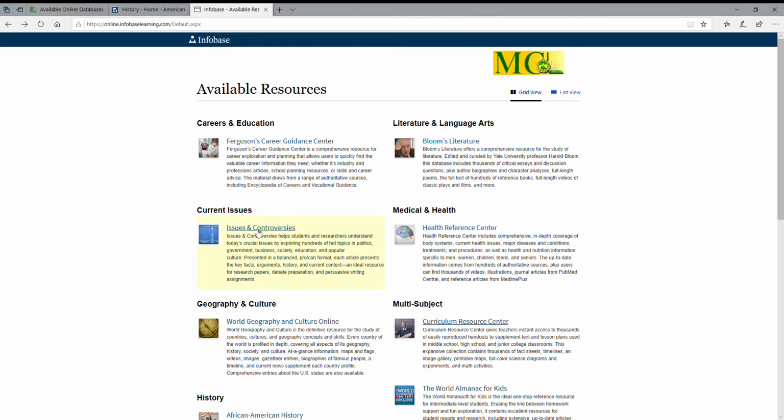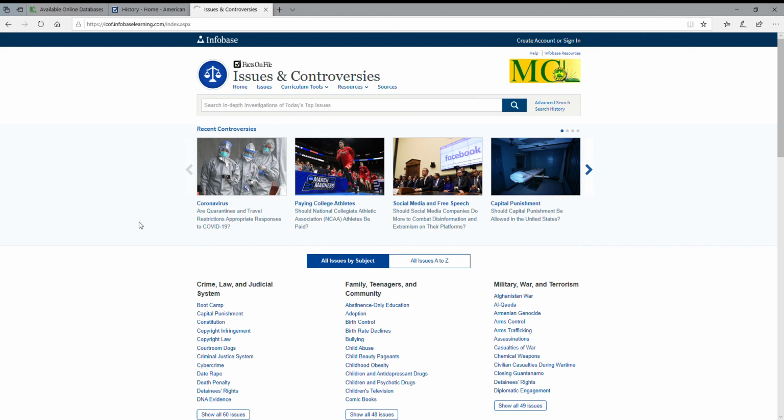This is a good place to go for current event type information. If you have a current event project you have to do, or you're just curious about a particular item in the news, Issues and Controversies will cover it with a pro-con aspect of it. So what we're seeing is you're going to find things in the news. Right now we're filming this in April of 2020, so there's coronavirus information. And there's also information about paying college athletes.